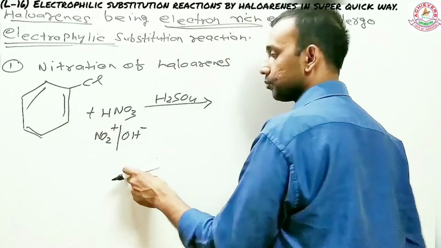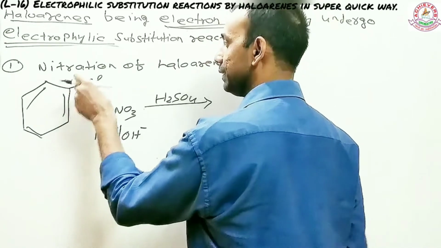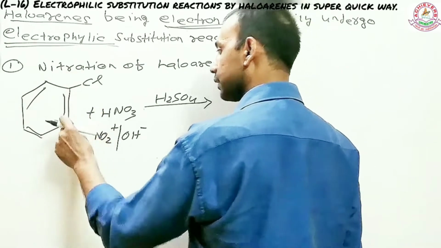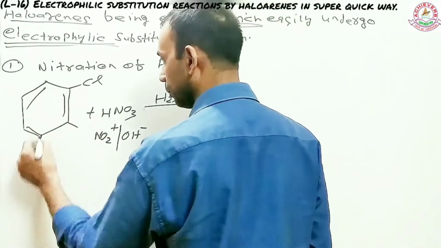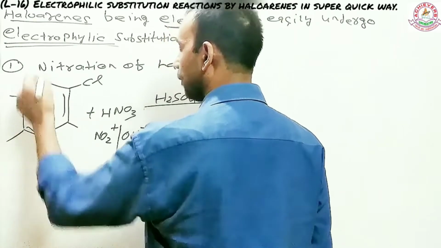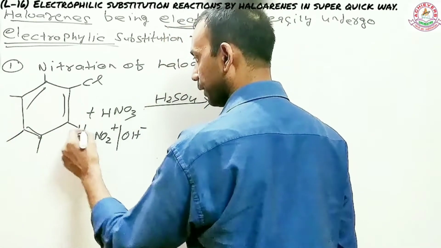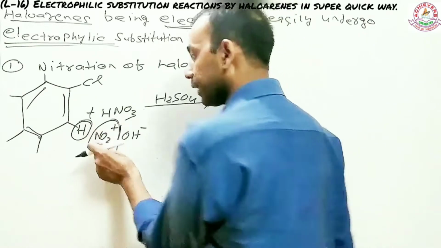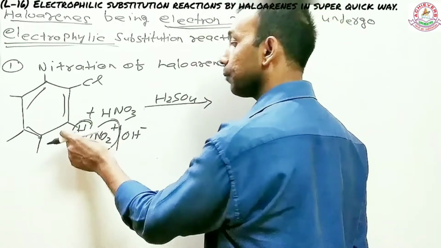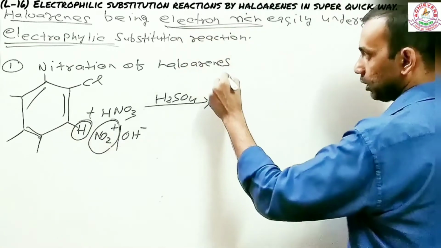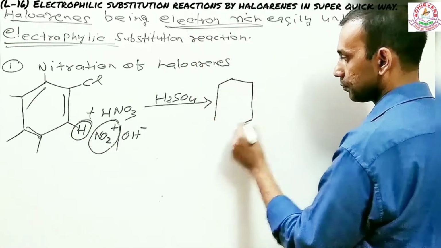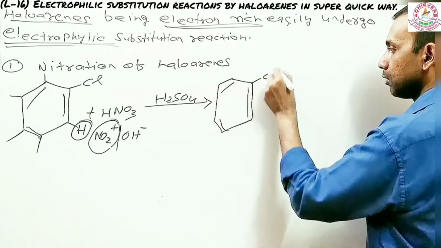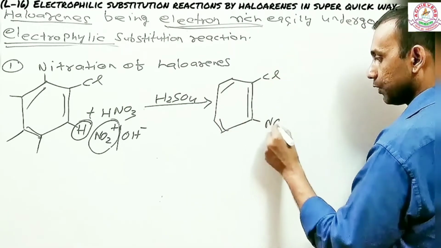If you remember, in these haloarenes you have hydrogen here, hydrogen here, hydrogen here. There are 5 hydrogens. So what will happen? This hydrogen will be substituted by the nitro group. So one electrophile is substituting another electrophile. The first product is going to be chlorine right here and then nitro right there.